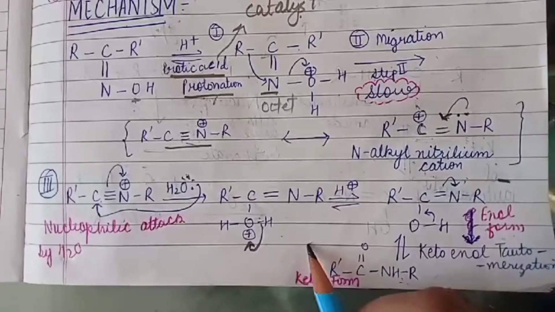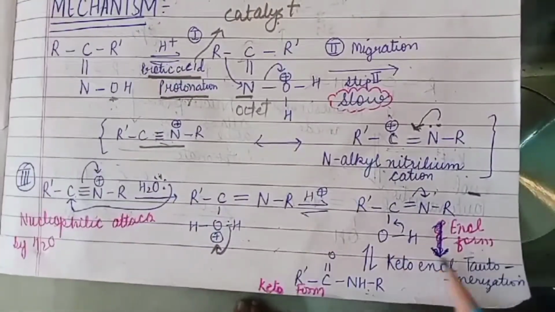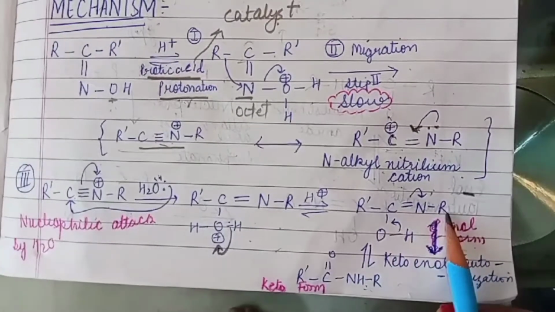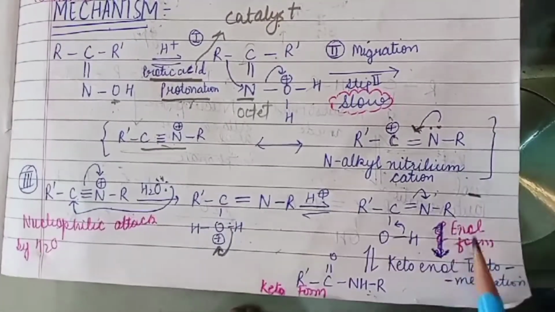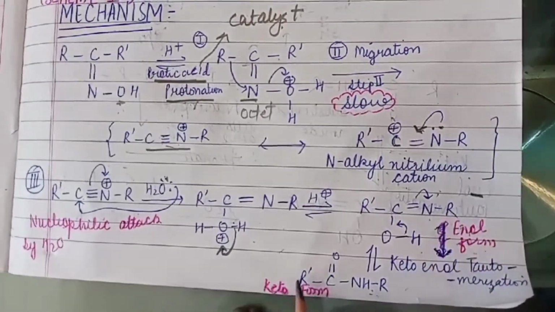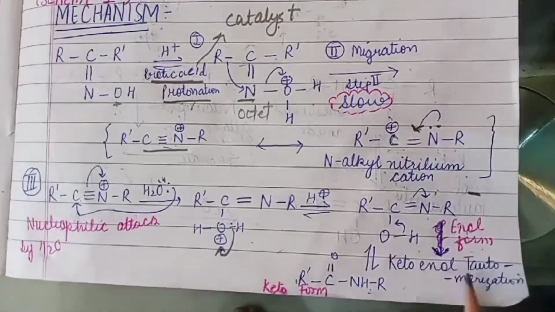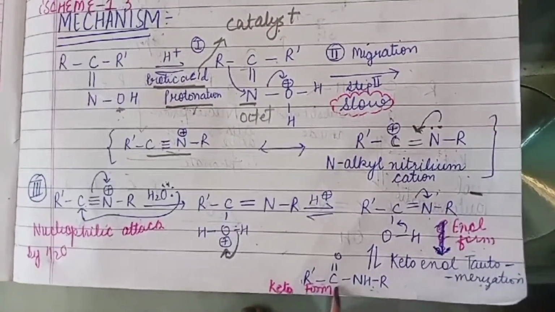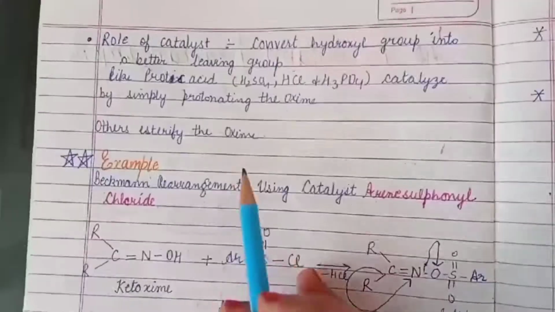There will be loss of a proton, which results in the formation of the enol form, R dash C double bond N R, or OH. This enol form can tautomerize to the keto form via keto-enol tautomerization, and we get the substituted amide.